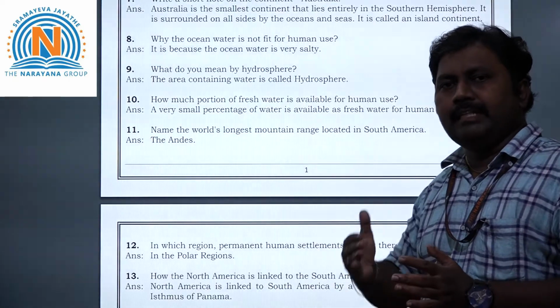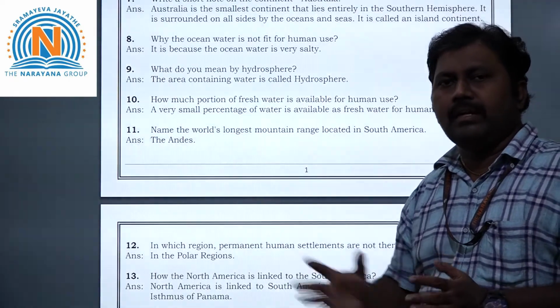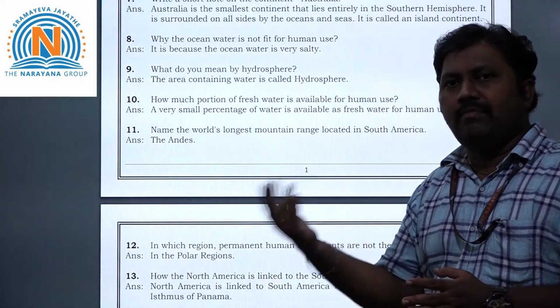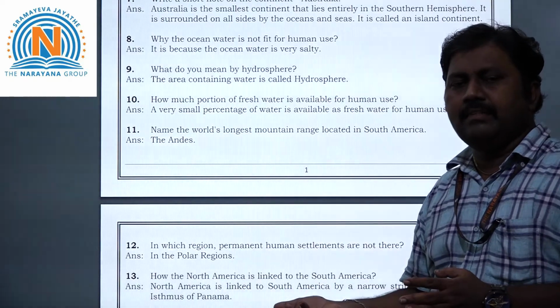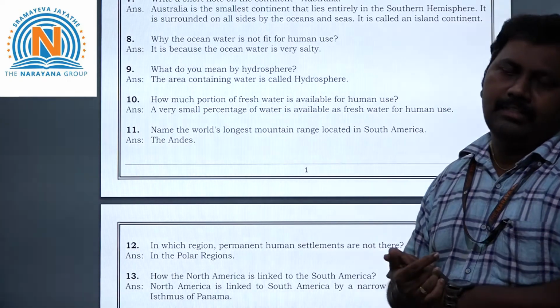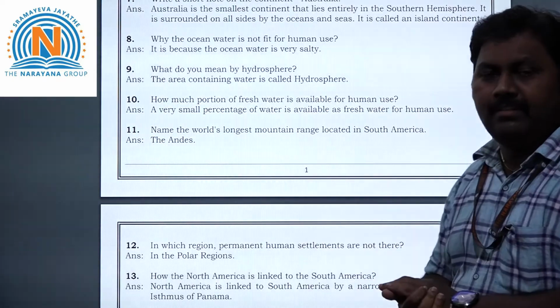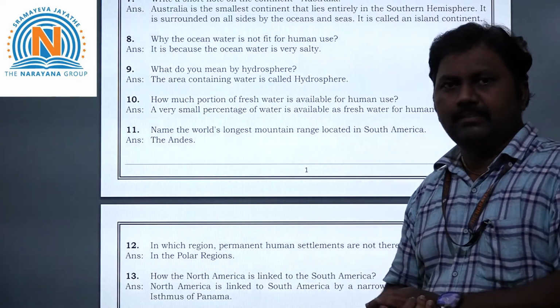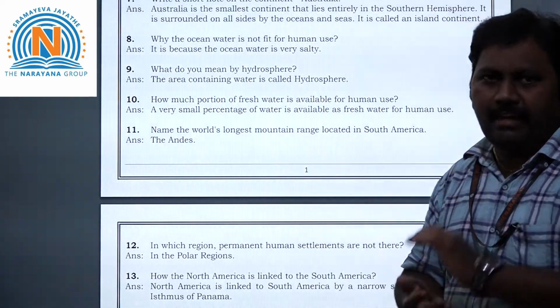Because why? 97% is in oceans, which has salt content. Next, 2% is in the form of icebergs and glaciers, and the remaining only 1% is there, children. So from this we can say that water is very precious. Okay? Save water and save life.